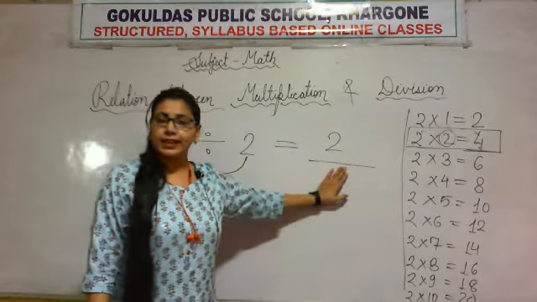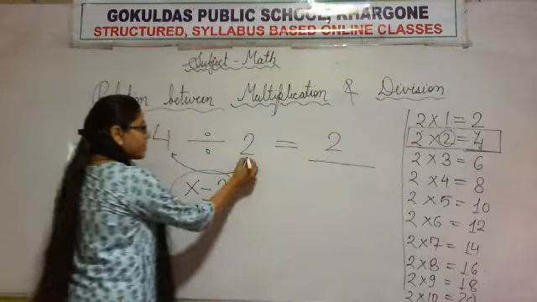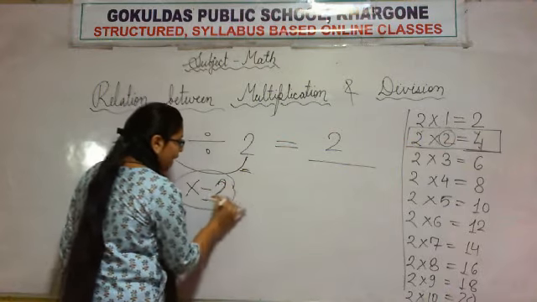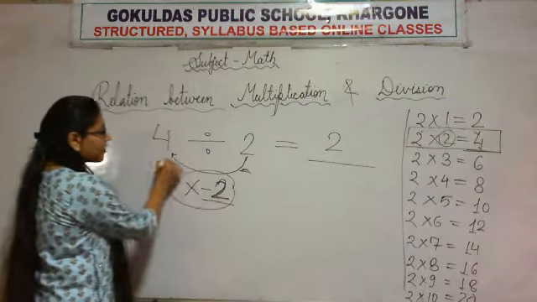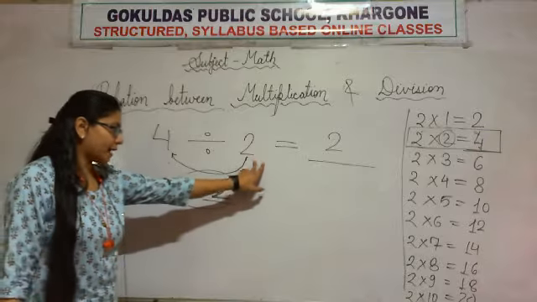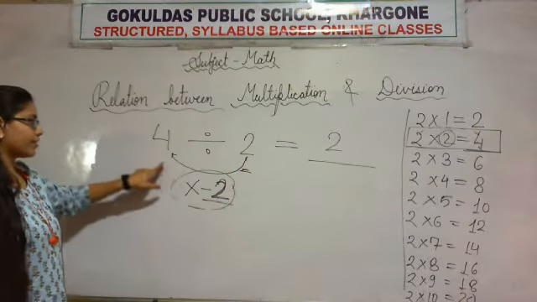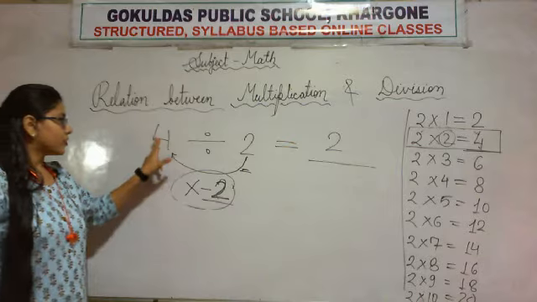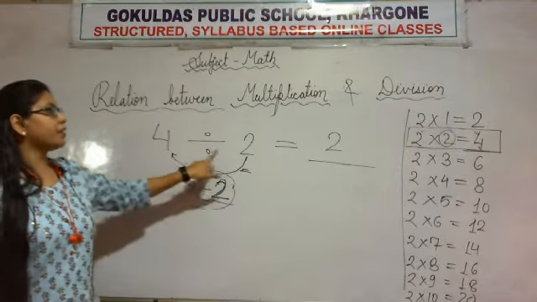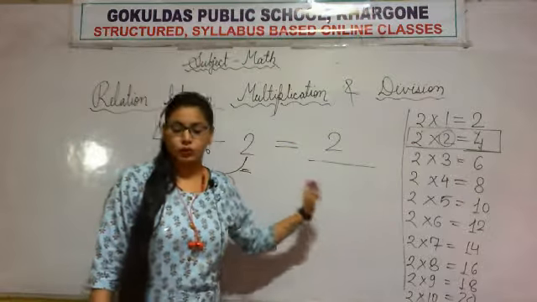How are we writing this 2? Because if we multiply 2 by 2, then we will get 4. So 4 divided by 2 is equal to 2.